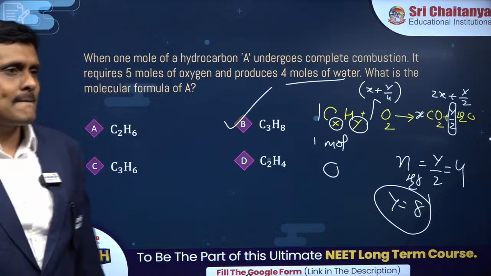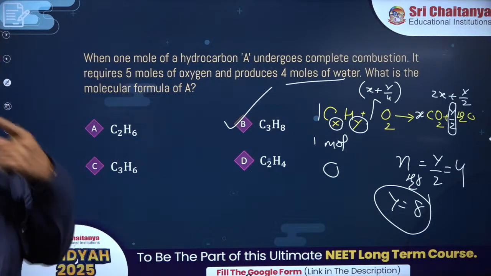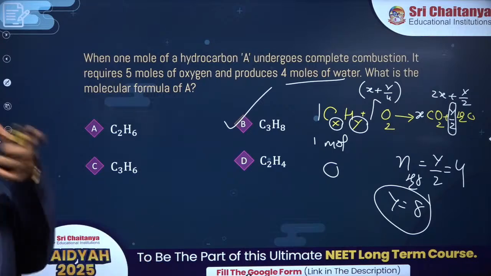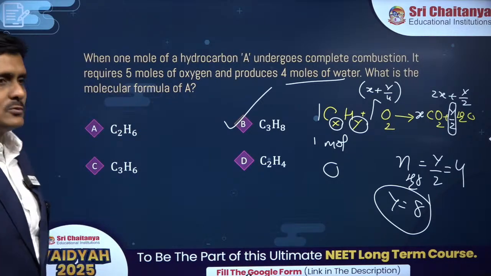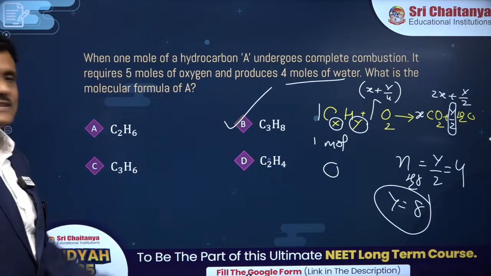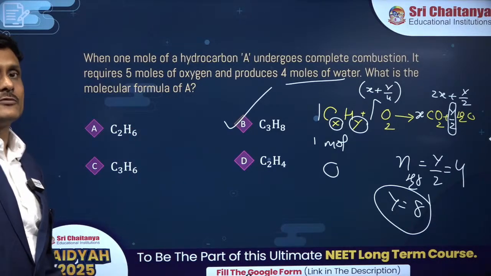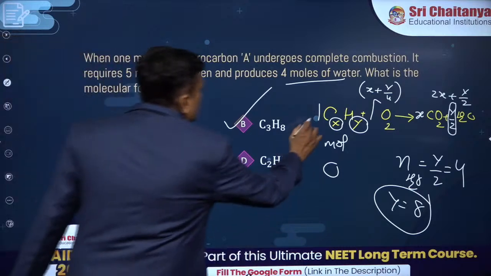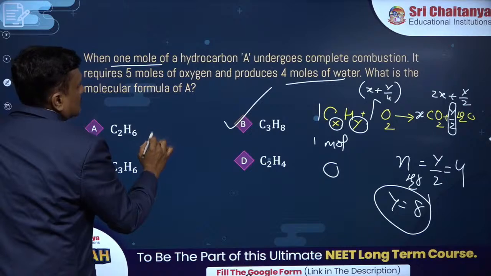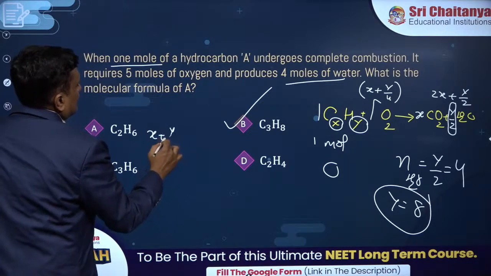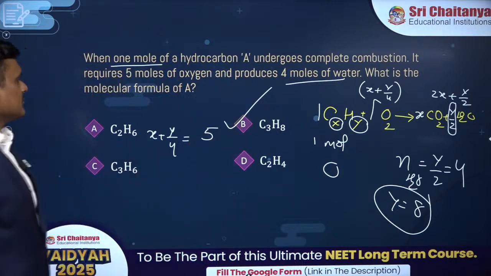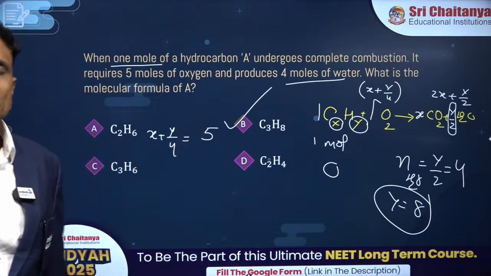Can you see this, buddies? No, you need not do the entire question, need not see what's happening to the x part. You can do it straight away without even checking the x value. If you want to check for x, you can check. 1 mole is reacting with x plus y by 4 moles of oxygen, whose value is given to us as 5. Now you substitute the value of y as 8.